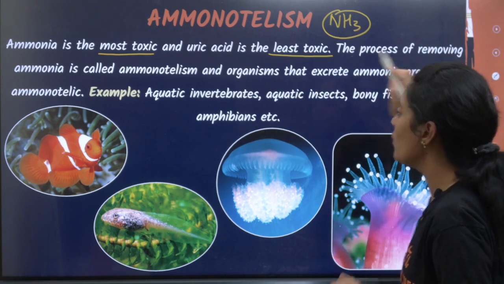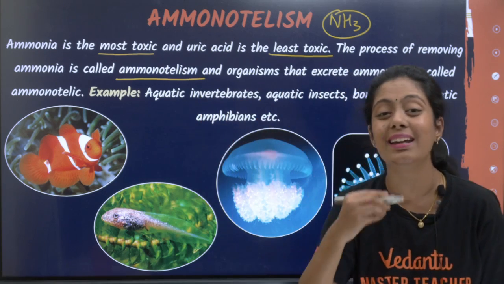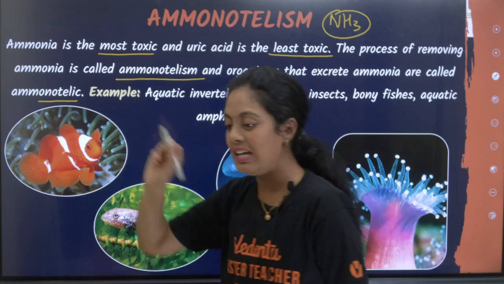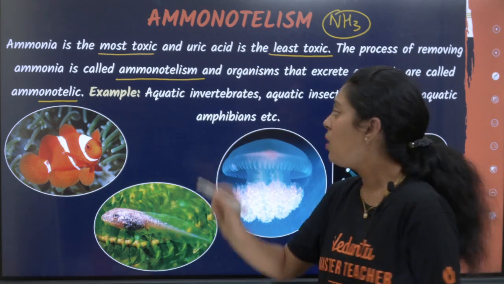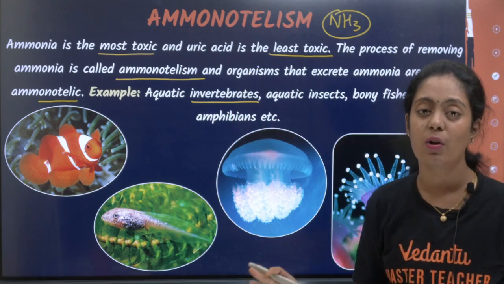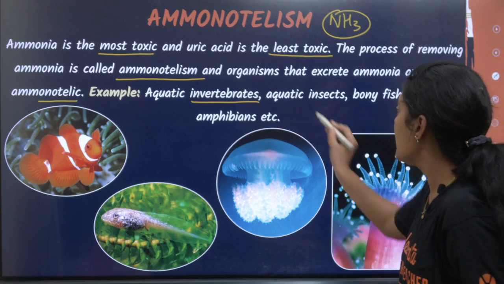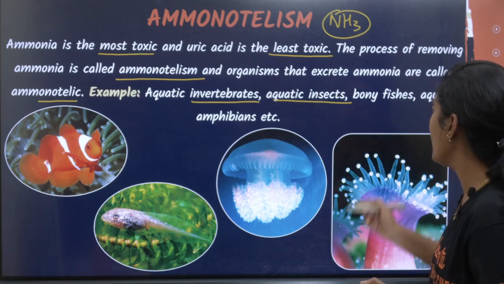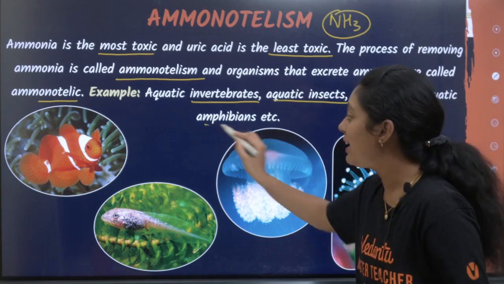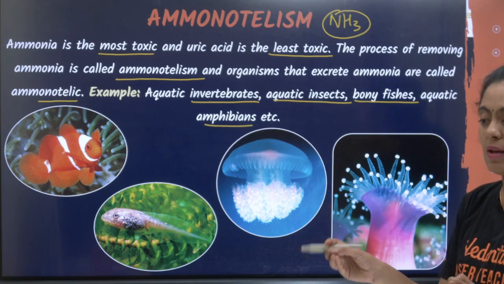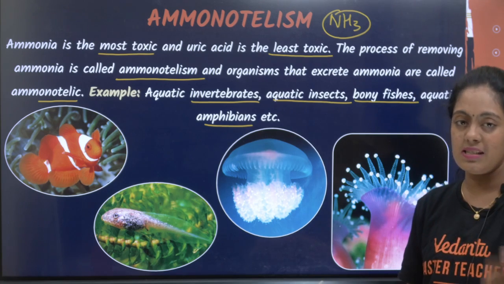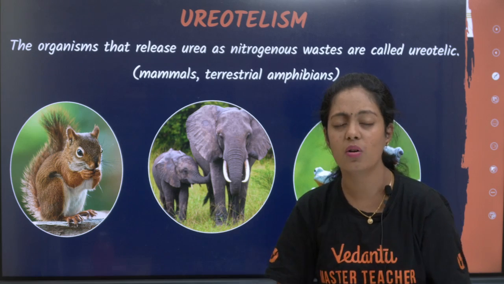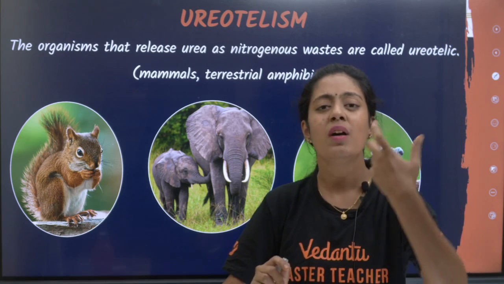The process of removing ammonia is called ammonotelism, and the organisms that excrete ammonia are called ammonotelic. Examples are very important. All your aquatic invertebrates are ammonotelic. Aquatic insects, ma'am, are there aquatic insects? Yes pasangala. Then bony fishes and aquatic amphibians are all very good examples of ammonotelic organisms. Ammonotelism is a question easily worth 2 marks. Ammonotelism is the release of ammonia.